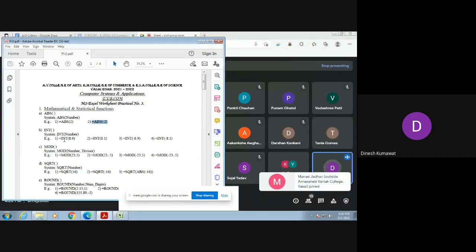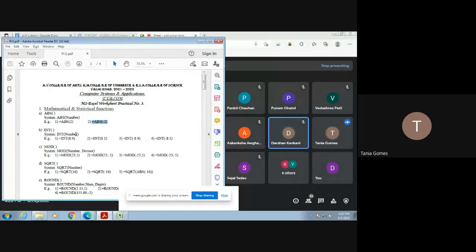Okay, now observe this second function. int inside open bracket. Its syntax is int inside open bracket, we need to enter some number. Now can anyone tell me what is the full form of int? Integer. Okay. Now can you guess what is the answer of this first query? int inside open bracket, I have written 8.9.